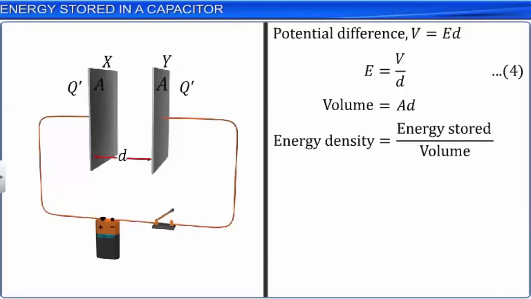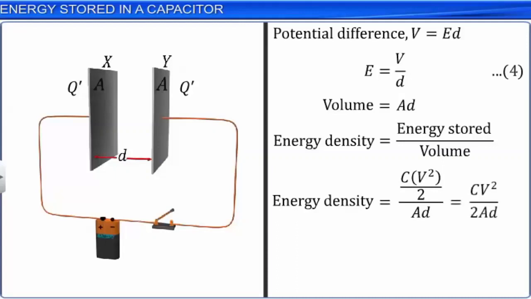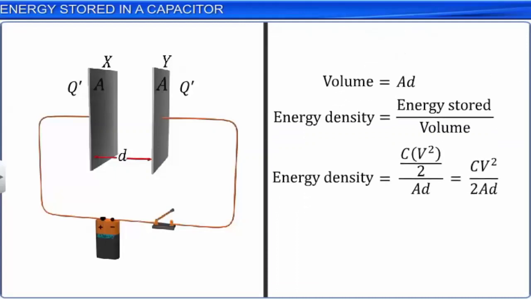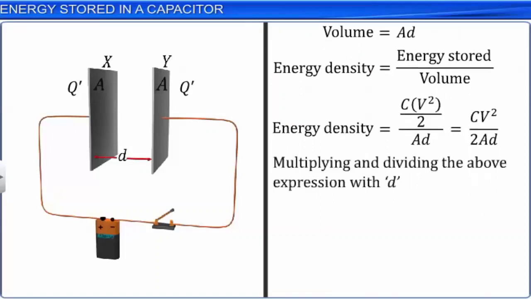This is equal to half CV square divided by Ad, since the volume is equal to Ad, which is equal to CV square by 2Ad. Multiplying and dividing the right-hand side of this expression by d, we get energy density is equal to half Cd/A into V square by d square. Let this be equation 5.